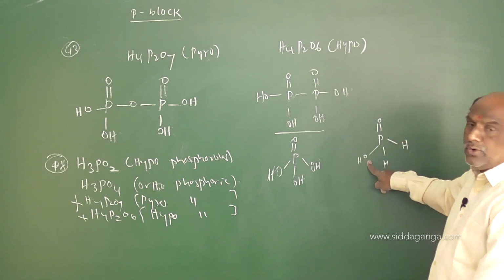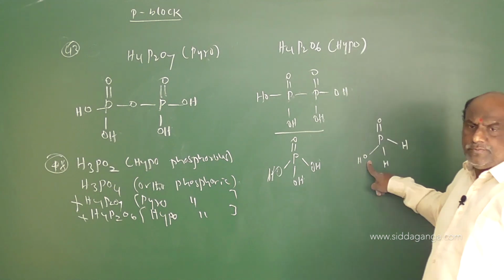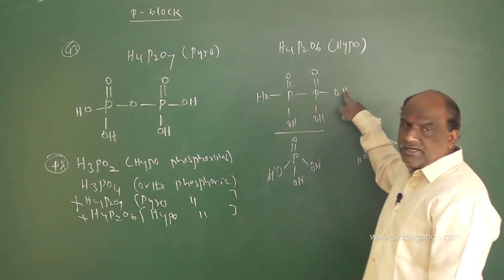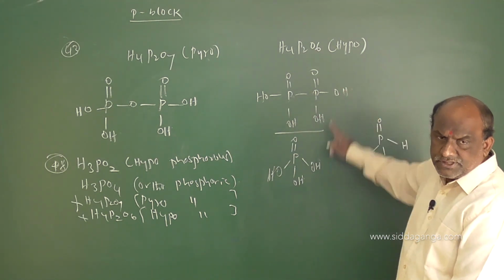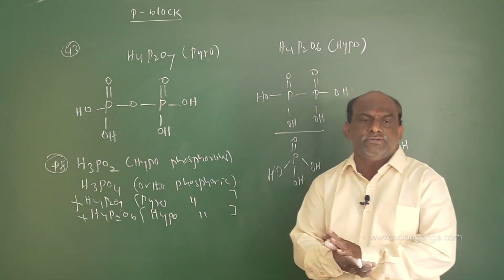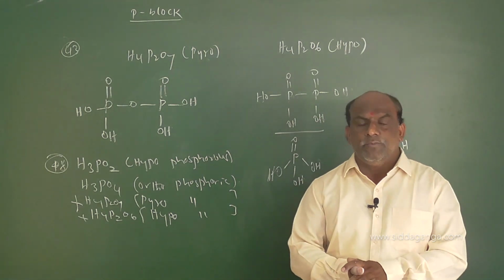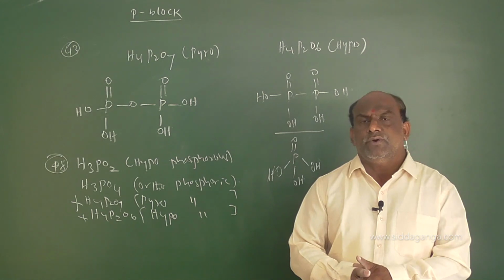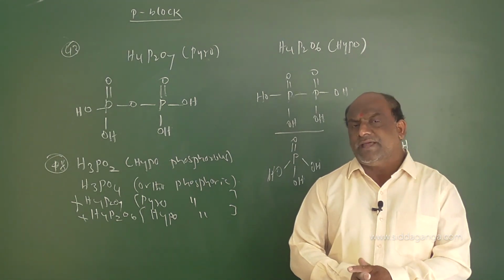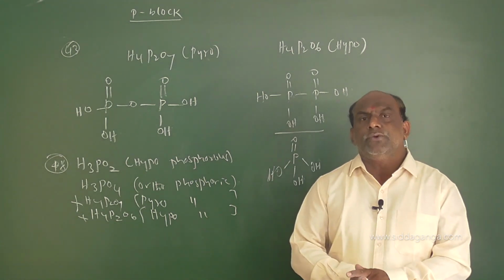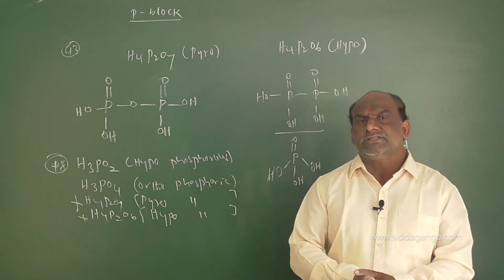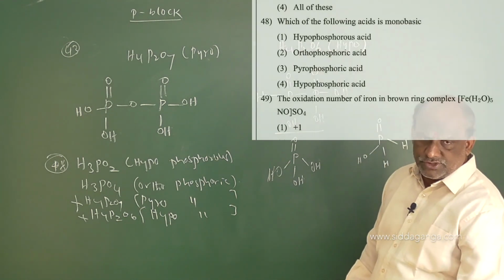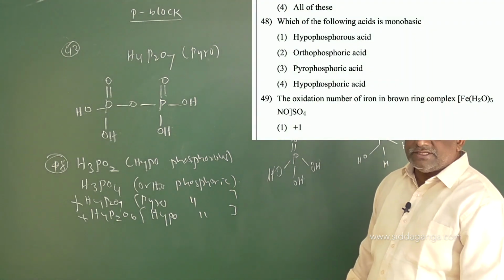In this example only one OH group is there. One OH group is monobasic, 3 OH groups tribasic, 4 OH groups tetrabasic. So according to the options, the first option is the right answer. Why is hypophosphorus acid monobasic? Due to the presence of only one OH group. The remaining 2 hydrogen atoms are directly attached to the phosphorus atom, so this compound acts as the strongest reducing agent. So for this question, option 1 is the right answer.